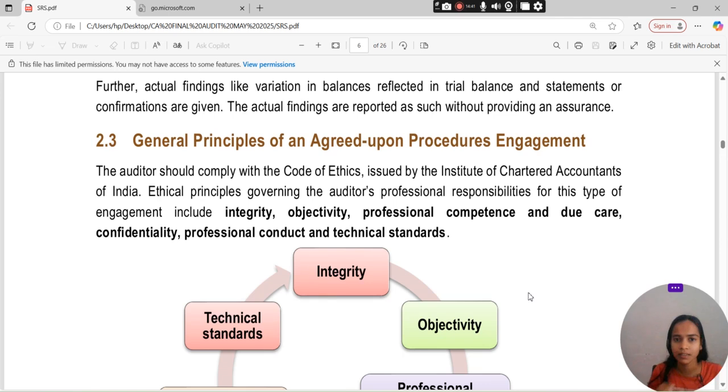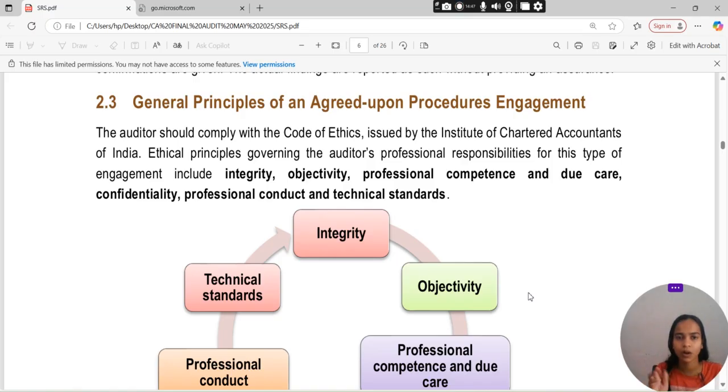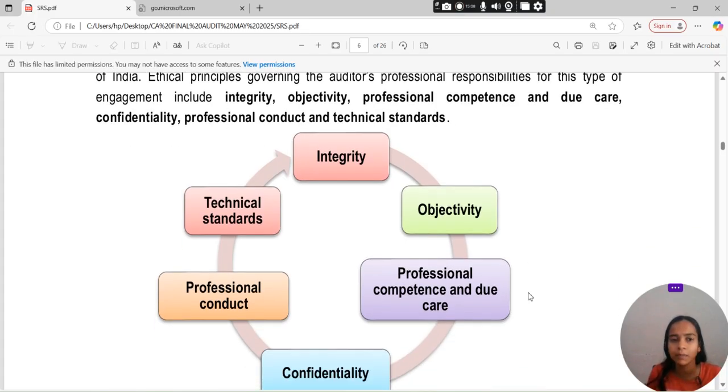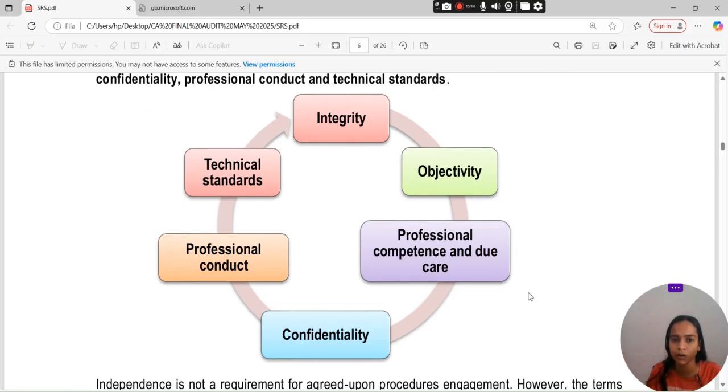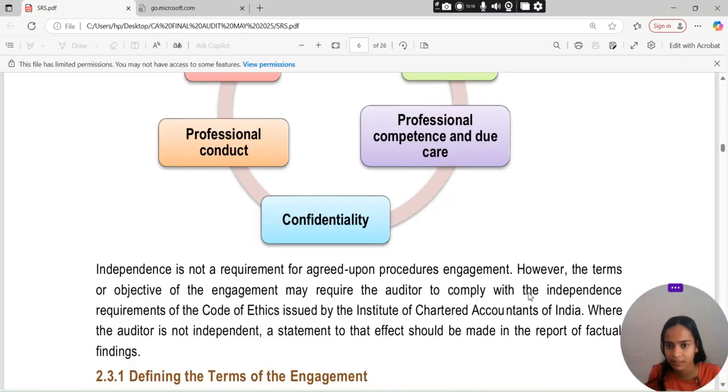Next comes the general principles of an agreed upon procedures engagement. The auditor has to comply with the Code of Ethics issued by the Institute of Chartered Accountants of India, the ethical principles governing the auditor's professional responsibility for this type of engagement. The Code of Ethics basically includes integrity, objectivity, professional competence, due care, confidentiality, professional conduct, and technical standards. Independence is not a requirement for an agreed upon procedure engagement.